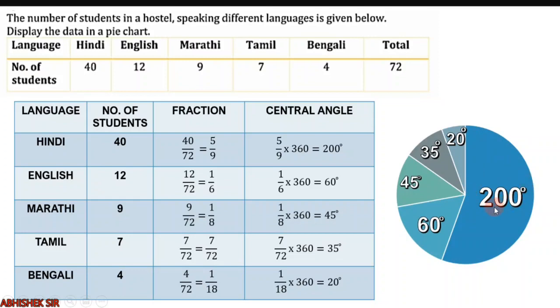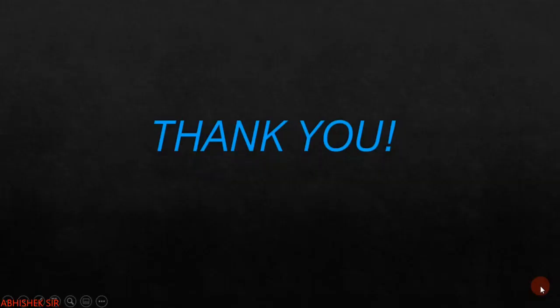This cannot be done by protector because what is the limit of protector? 180 degree. So never start with 200, always start with 60, right? So draw a line, put a protector 60, then 45, then 35, then 20. Remaining all will be 200. Right? So this is all about pie chart. I hope step by step I have explained. You will be practicing and making notes very properly. So that's it for this video.